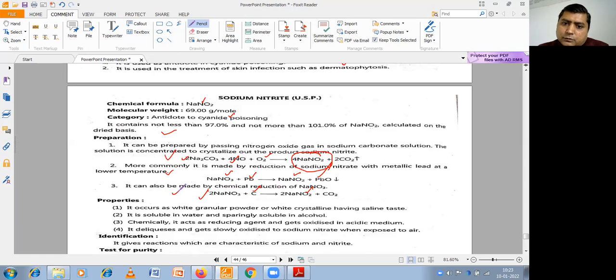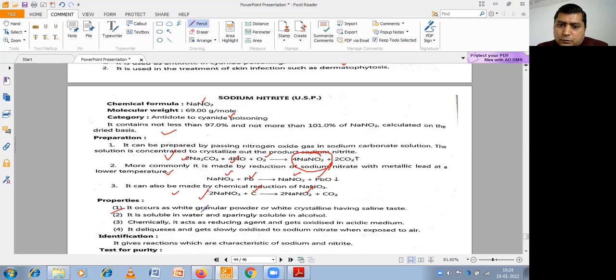One, sodium carbonate can be treated with nitrous oxide, and we can obtain sodium nitrite. Another method is that sodium nitrate can be treated with lead, and we can obtain sodium nitrite. And sodium nitrate treated with carbon, we can also obtain sodium nitrite.